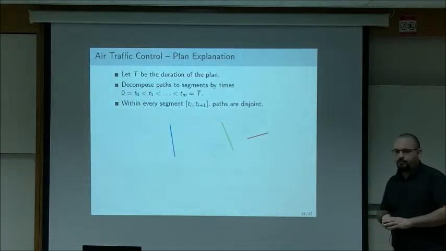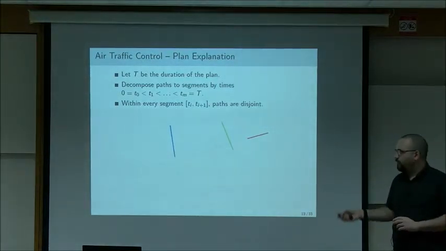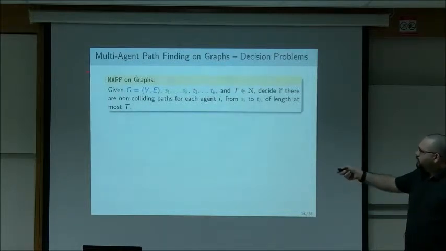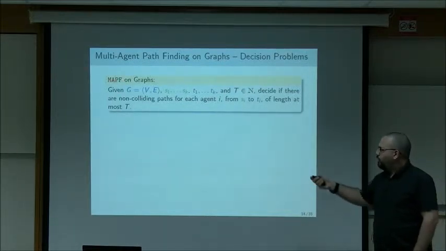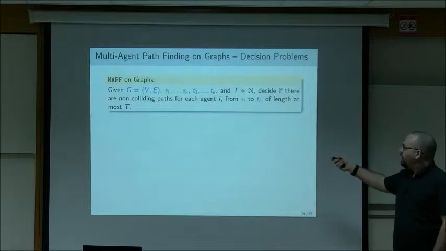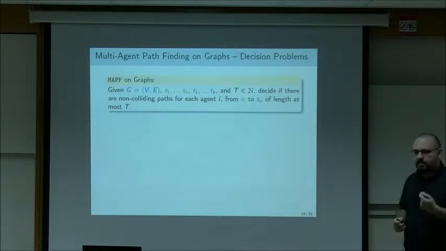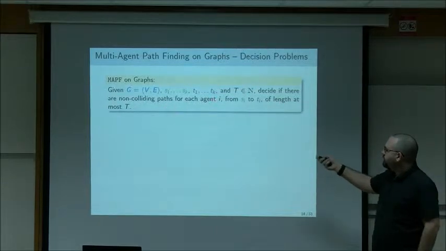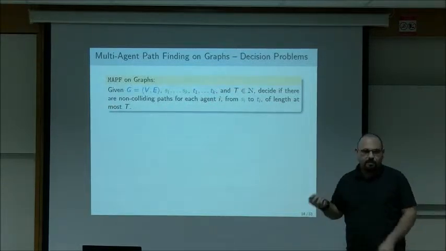And we claim this is a good paradigm for explaining non-colliding paths. So let's make this slightly more concrete. The multi-agent pathfinding on graphs is the following problem. We're given a graph with vertices and edges. The sources are now vertices, the targets are vertices, and we get some time-bound t. And what we want to decide in the decision version of the problem is whether there is a set of non-colliding paths for each agent of length at most t. So this is a very well-studied problem.